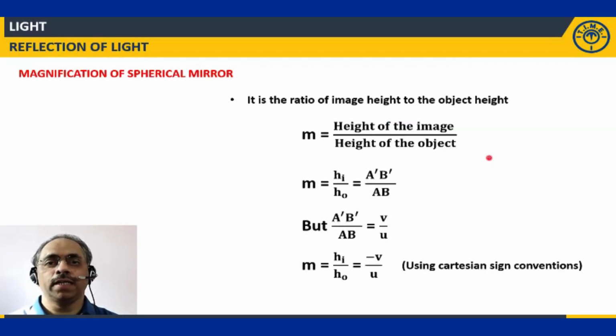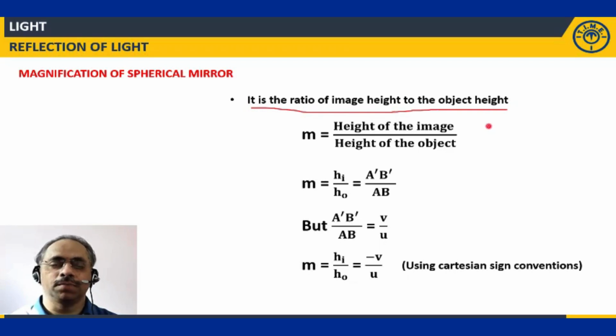Now let us look at this important aspect. This is magnification in the case of a spherical mirror. You define it as the ratio of the height of the image to the height of the object, because every time you are comparing the height of the image only with respect to the height of the object. Clear? So here if I consider M magnification, going by the definition, I can write the expression as height of the image divided by height of the object.